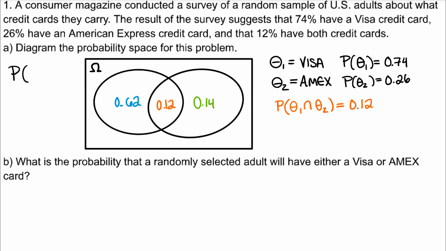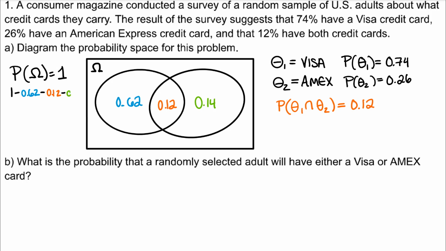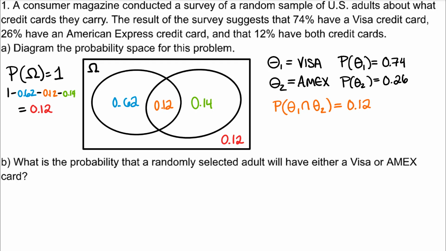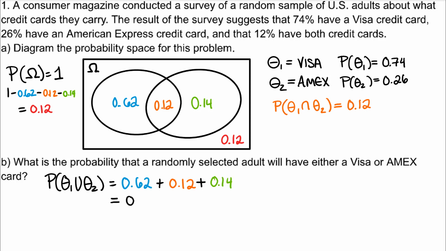The probability of the whole sample space is equal to 1. So to find the probability that someone owns neither Visa nor Amex, we'll take 1 and subtract 0.62, 0.12, and 0.14. Which equals 0.12. Part B, what is the probability that a randomly selected adult will have either a Visa or Amex card? This is asking for the probability of the union of these two events. So 0.62 plus 0.12 plus 0.14, which equals 0.88.